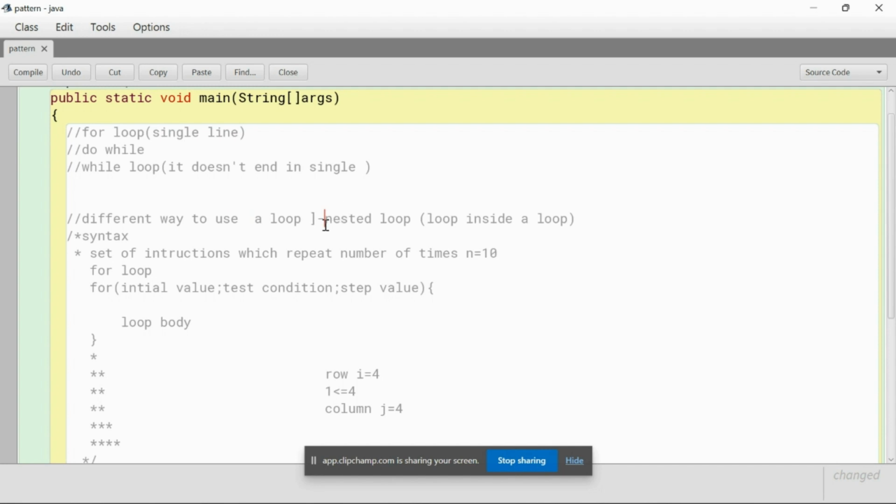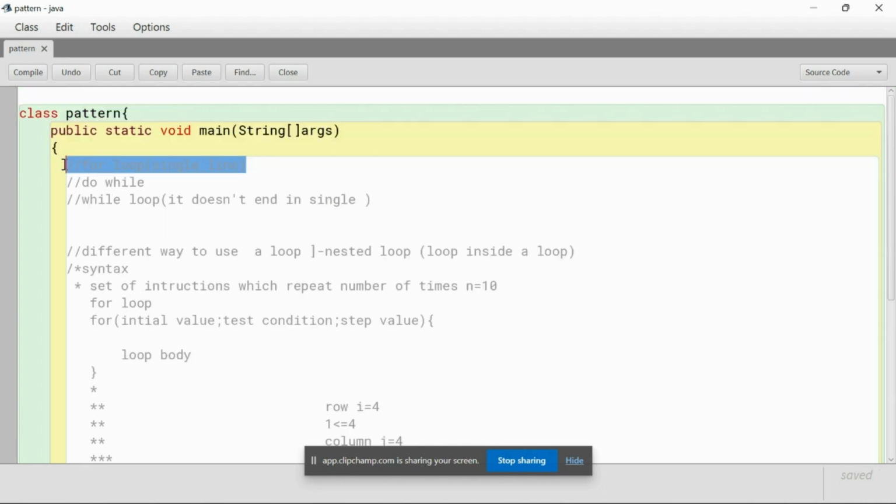We also have the null loop, a bodiless loop. A null loop doesn't give any output and has no purpose; it is only used for delaying the execution. There is also omitting an expression, including more expressions in a for loop, and the infinite loop. So we have so many different ways of using the for loop. Let's get to it.